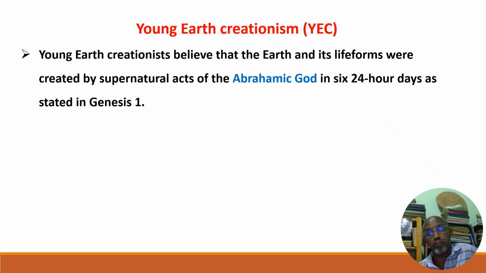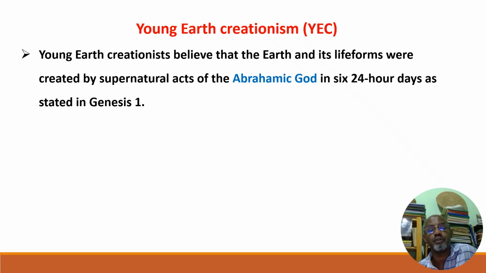Therefore, they believe, yes, the earth is very young. How old is Earth? 6 to 10 thousands of years old. What about the science? The science tells us that the Earth is 4 to 5 billion years old. This is scientific, based on the study of the rocks of the Earth. We do have instruments to measure the age of rocks now.